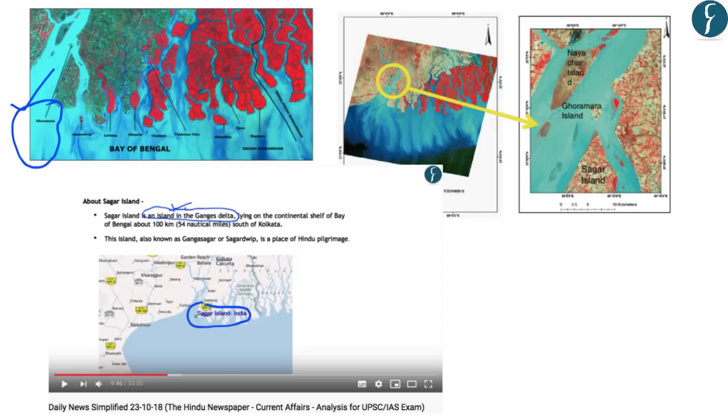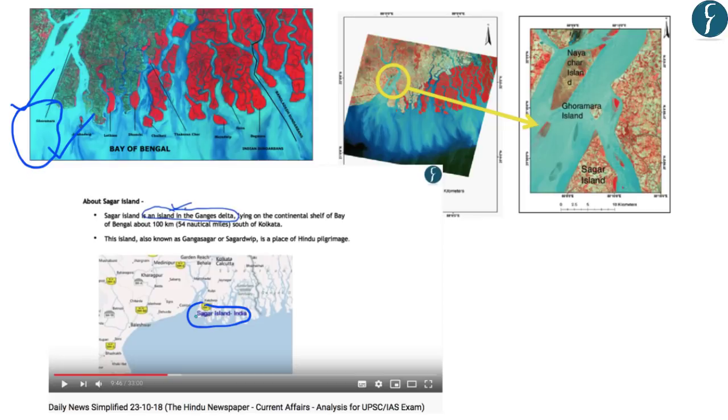The first reason is that it is facing siltation due to the silt which is brought by the river Ganga. Secondly, this delta of Sundarbans is facing subsidence, and due to this the island of Ghoramara is getting submerged over a period of time. And thirdly, it is also facing issues because of the rising sea level. So that is why this can be an important location for us from the preliminary examination point of view.